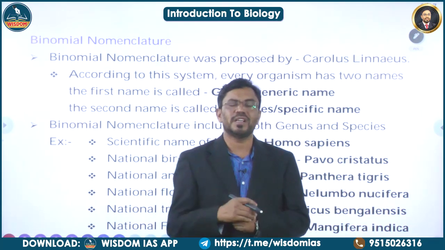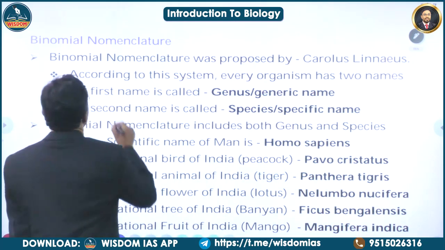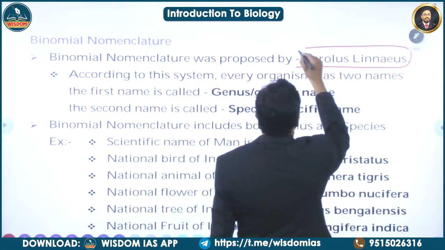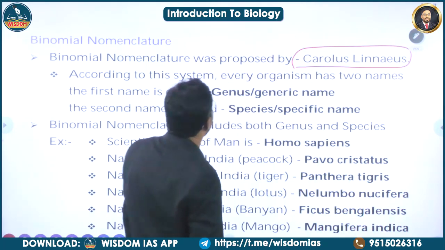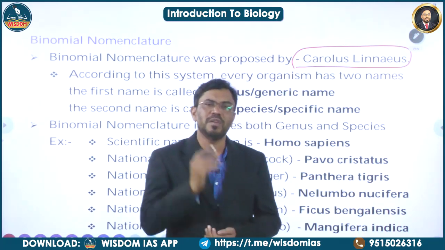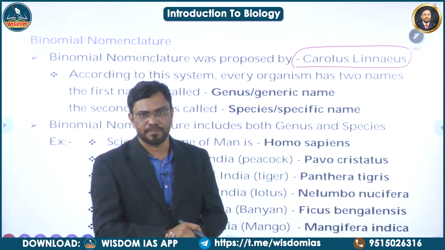This binomial nomenclature system was flourished by Carolus Linnaeus. What is binomial nomenclature? Bi means two. Nomial means naming. Nomenclature, it is a method.